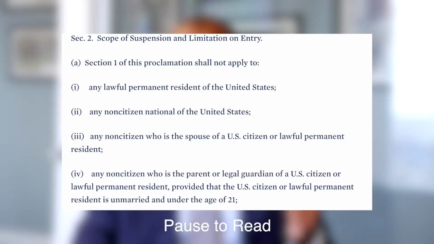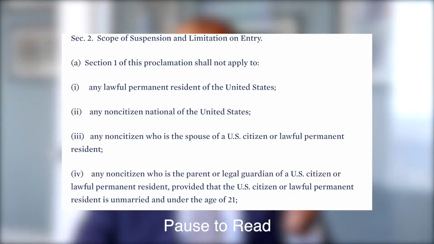A couple more details are going to be really important, and we'll put them up on your screen for you. There are people who are exempted from the travel restriction. People who are exempted include any permanent residents or non-citizen nationals of the United States, and anyone related to a resident or a citizen. So that means immediate families of citizens or residents are still allowed to enter the United States, and this is not going to apply to them. There's a bigger list with more details, and we're going to post that up for you to take a look at.